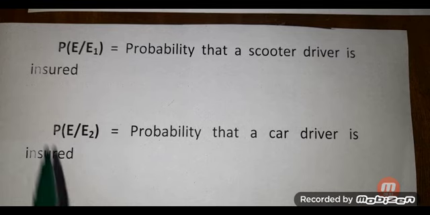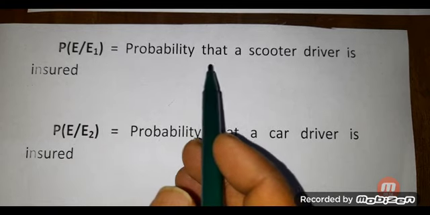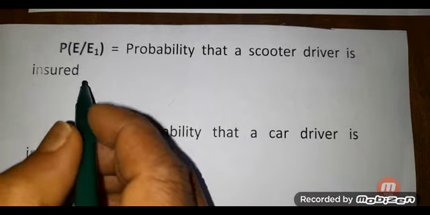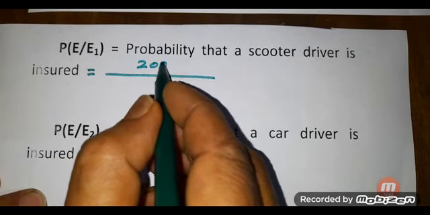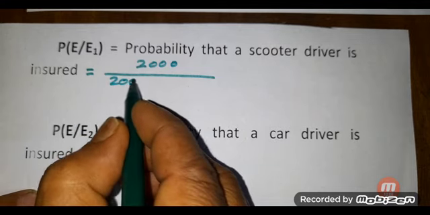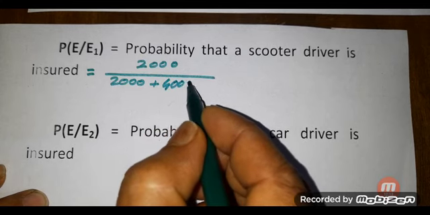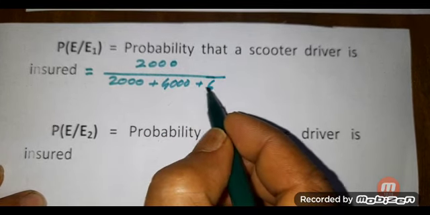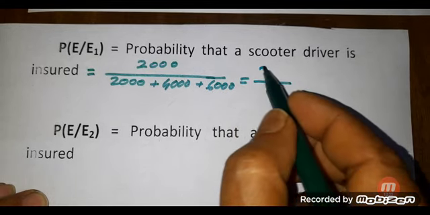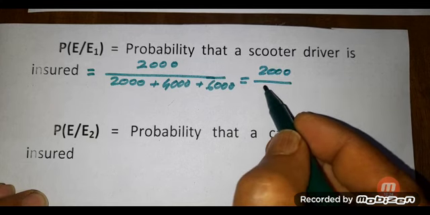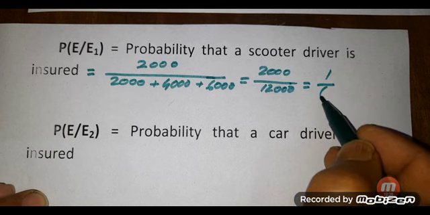Now, P of E given that E1 is the probability that a scooter driver is injured, and that is equal to 2000 divided by 2000 plus 4000 plus 6000, which is 2000 by 12,000, and that is equal to 1 by 6.